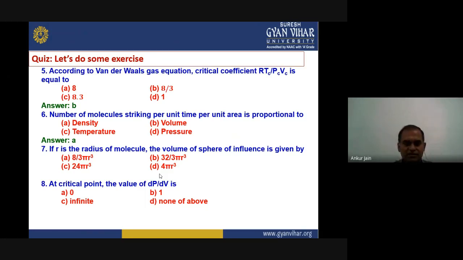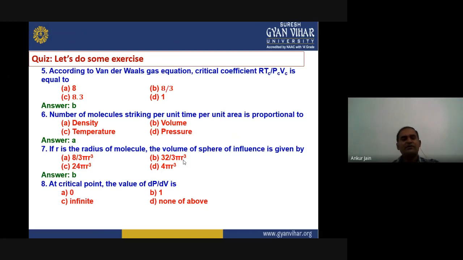So the total radius of the sphere of influence will be 2r, and we know that the volume of any sphere is given by 4/3 πr³. If we put (2r)³, it will give us 8/3 πr³ into 4, that means 32/3 πr³. So the right answer will be option B, 32/3 πr³.